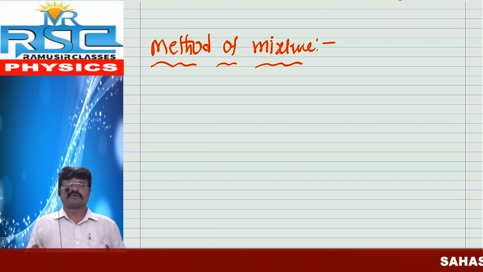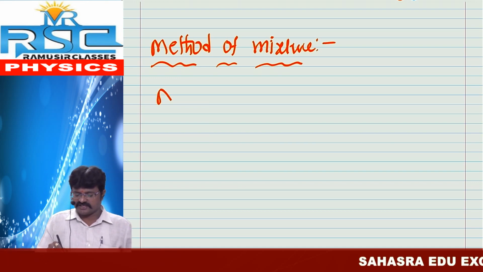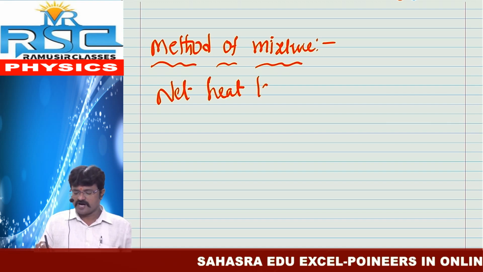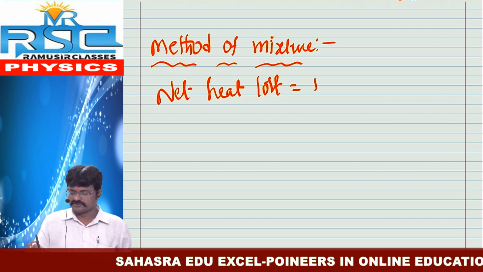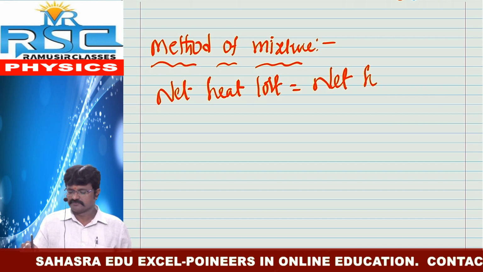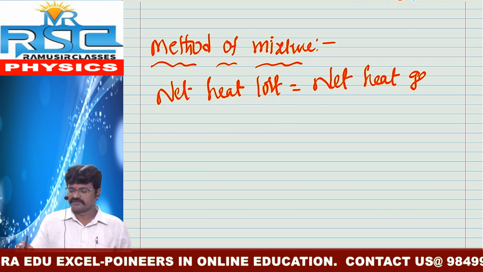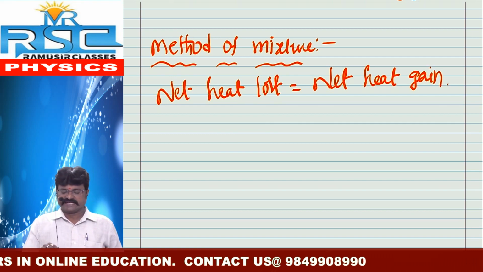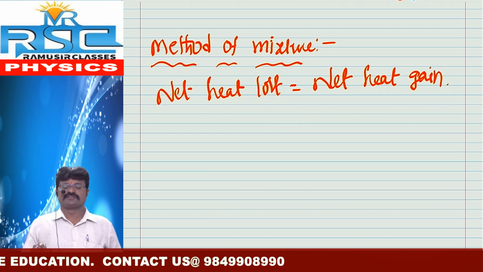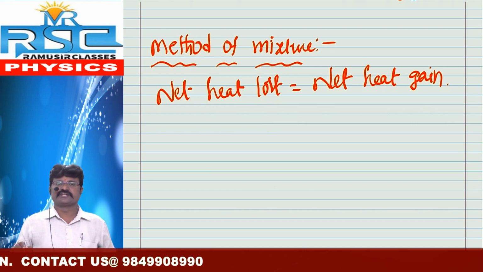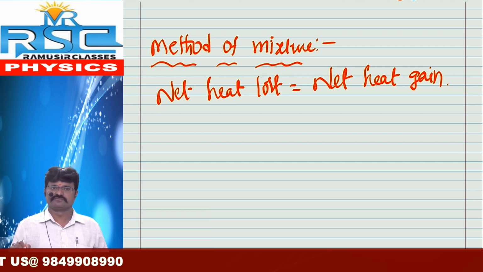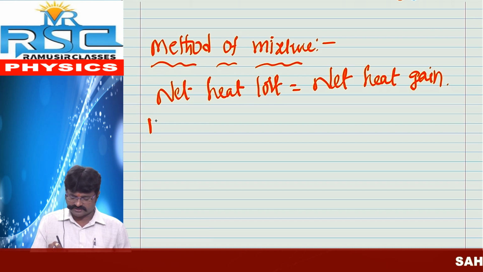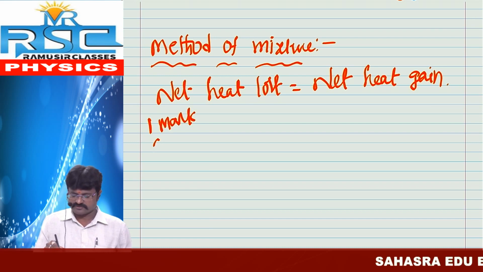The main principle of the method of mixtures is that net heat lost is equal to net heat gain. It is also stated that the net heat lost by the hotter body is equal to the net heat gained by the colder body. This is the principle of the method of mixtures. It is also most important.